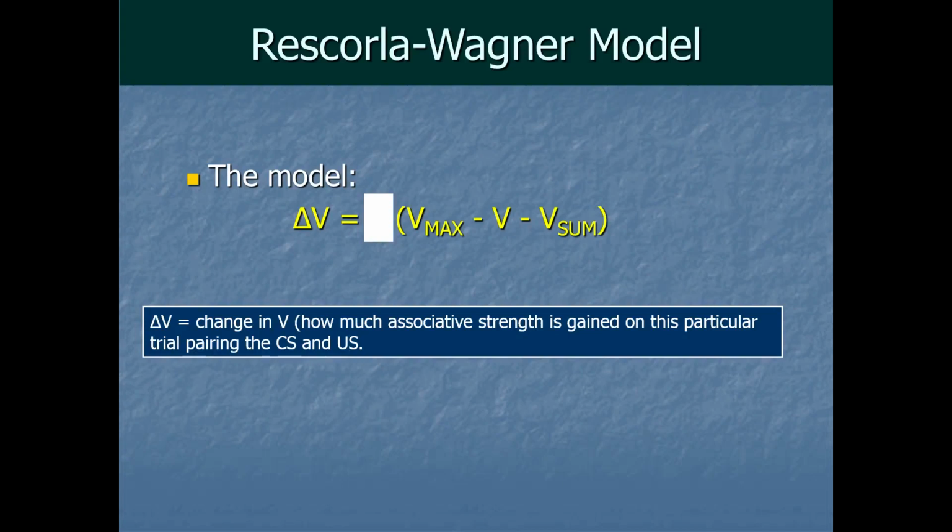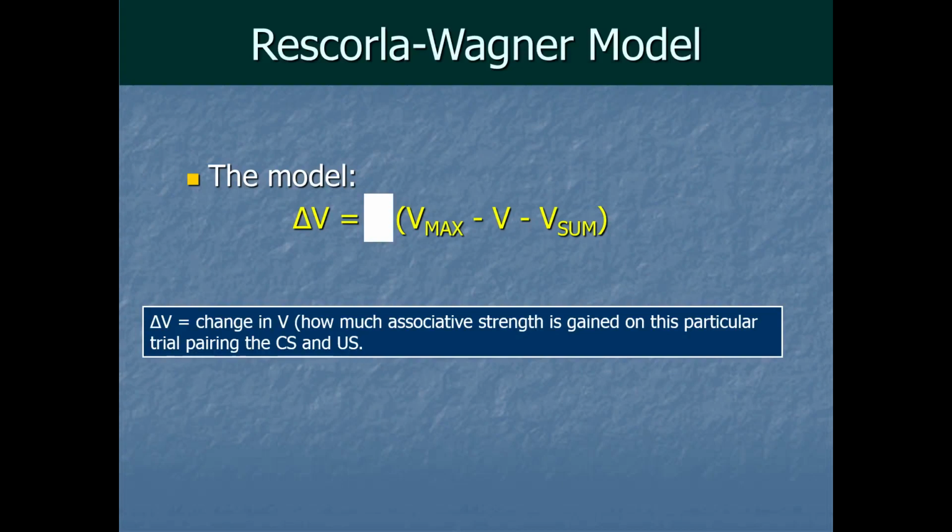In other words, we want the change in associative strength on a given trial. In math, they often use the Greek letter delta. This little triangle here is a Greek letter delta to represent change in something. So we've got here delta V, meaning the change in V, the amount of learning from just this one current trial. And that is equal to all that stuff on the right.